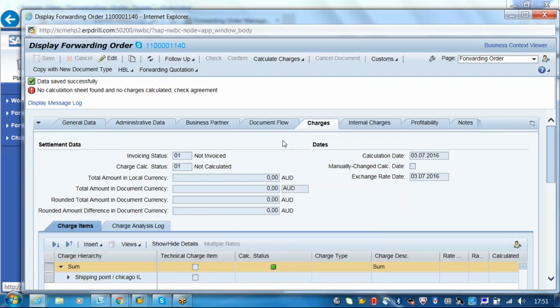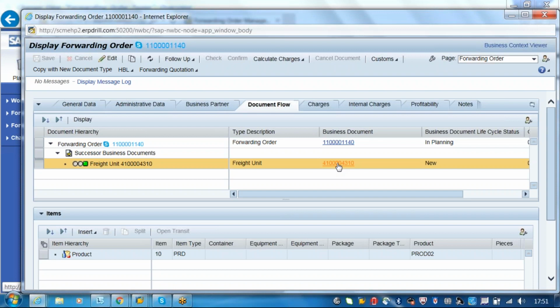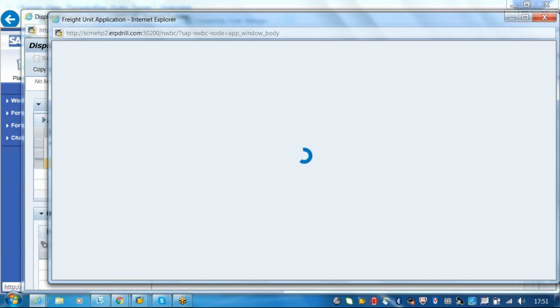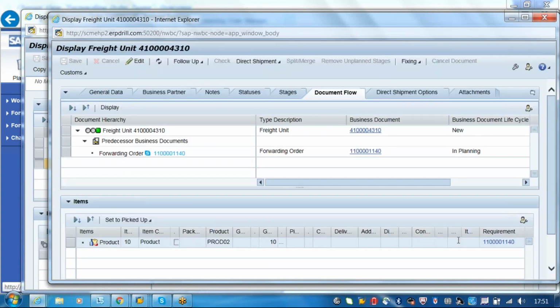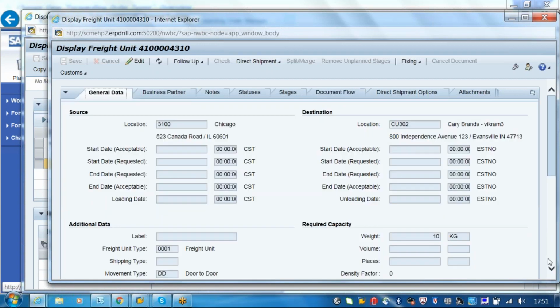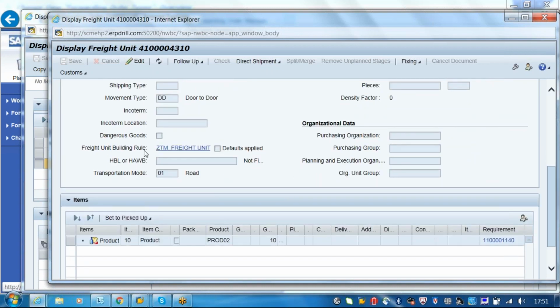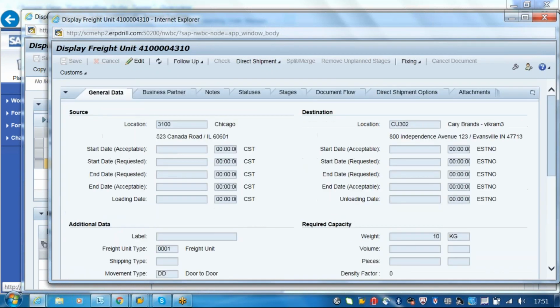Now if you come to the document flow, it might have created the freight unit, so just click here. Now I'm going to the freight unit. In the freight unit, you can see the freight unit rule. How is the system getting this freight unit rule? See, this is what we created, right? The same thing is written here. Always remember, this freight unit you cannot edit; it is always copied from the receiving document.